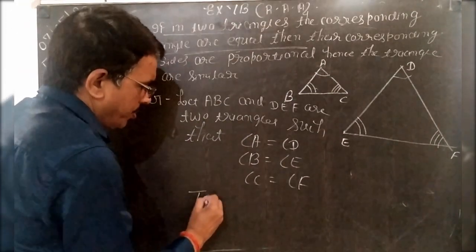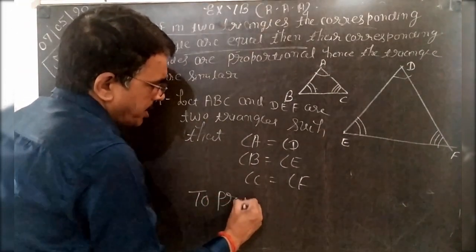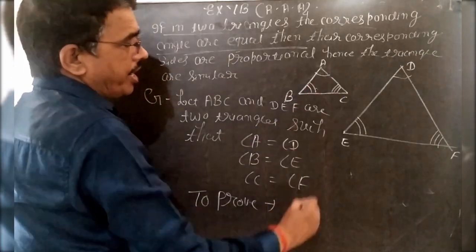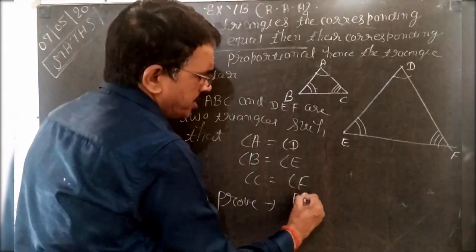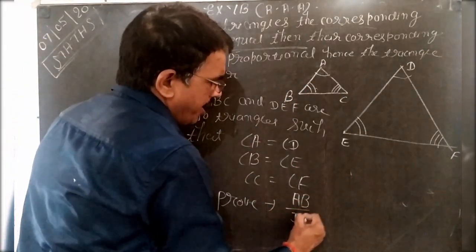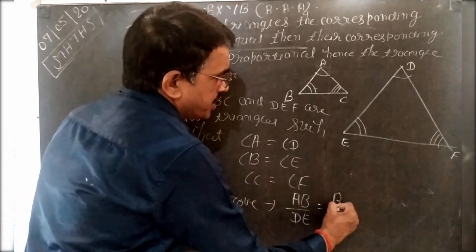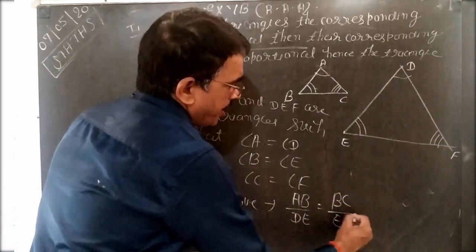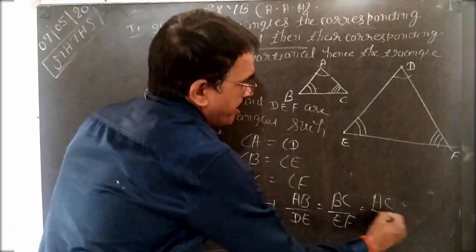Then to prove, what is to prove? Their sides are not equal, their sides are proportionally equal. That means AB by DE is equal to BC by EF is equal to AC by DF.